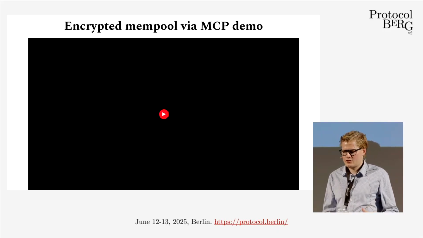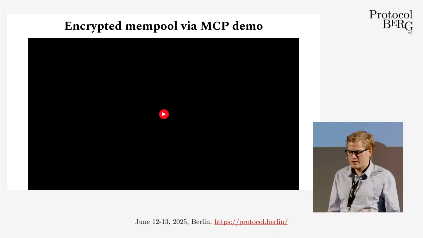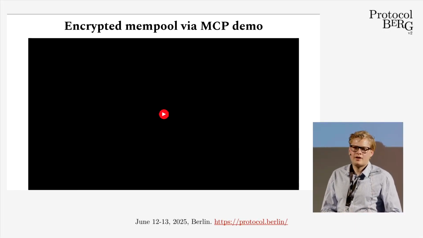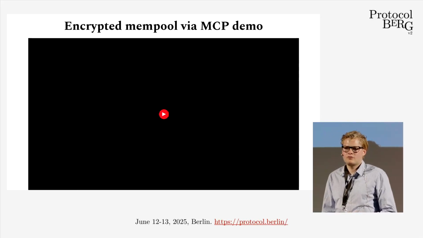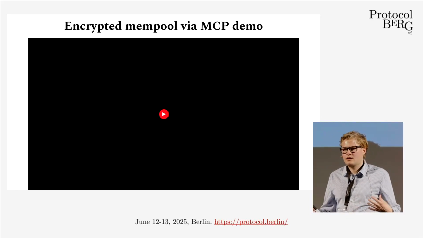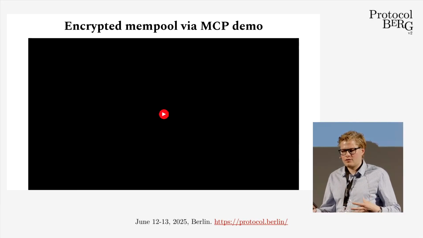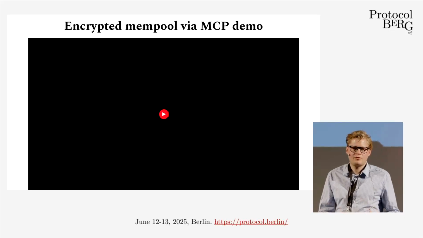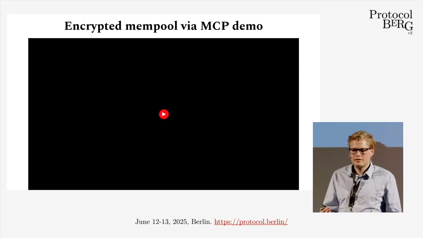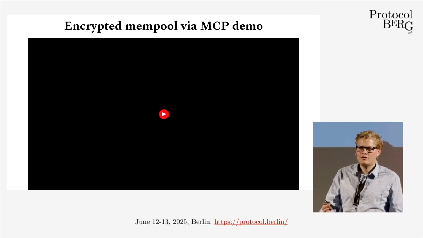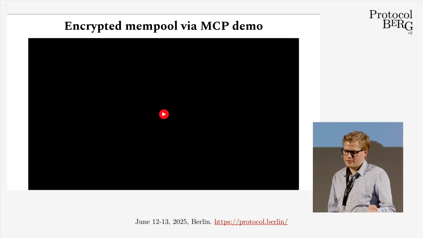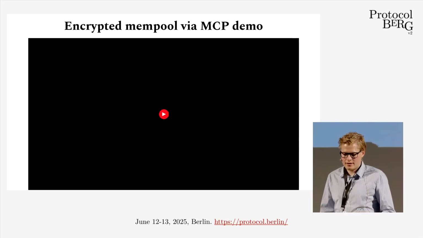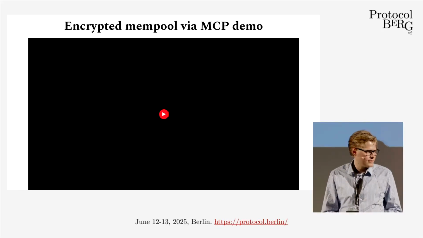Just a little practical demo of how we envision this working very soon in practice. It's cool that we think the UX paradigm is shifting anyway. So it's going to be cool to combine the next level UX paradigm of, let's say, an MCP server with this higher level of censorship resistance. And you can run this locally, right? You can run the MCP server locally, and you could also plug this into a local LLM, right? So this can all be very local and very end-to-end encrypted, essentially. Yeah, so thanks.